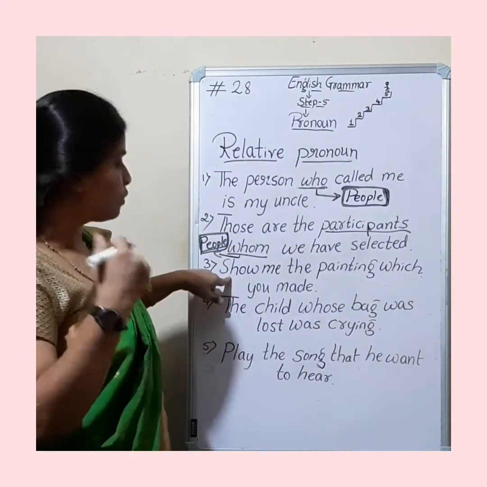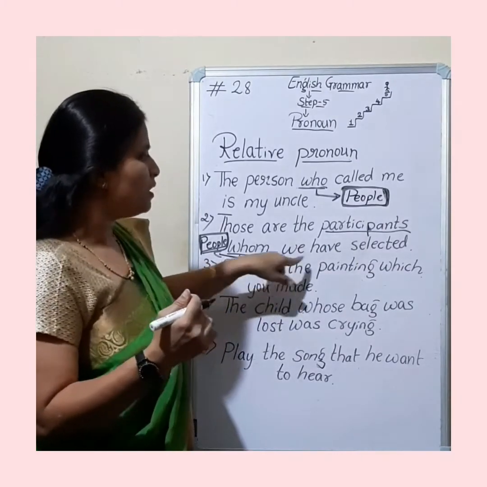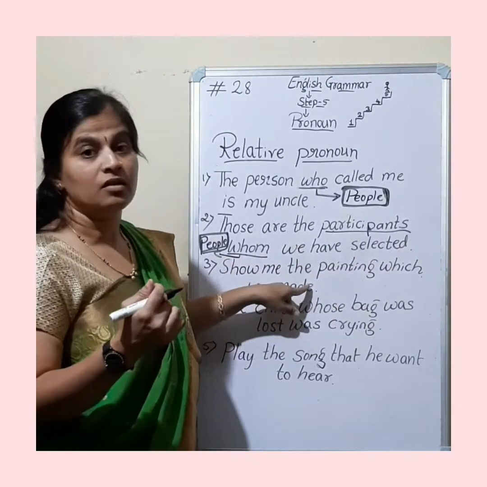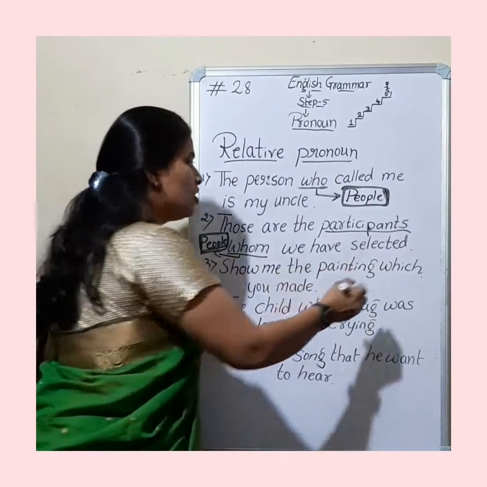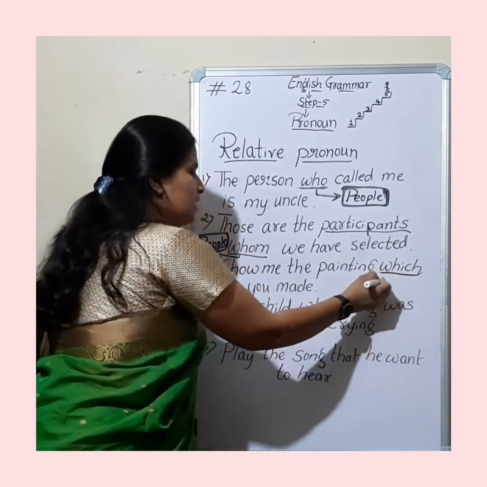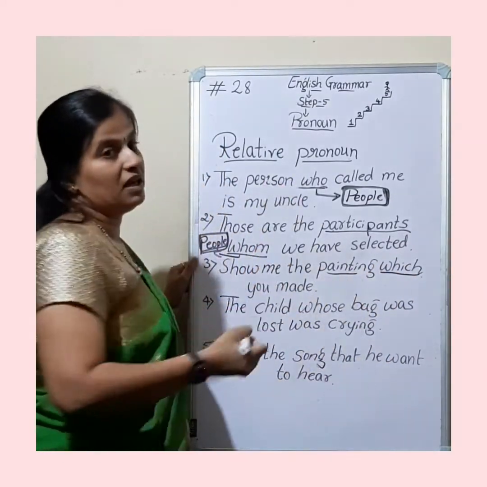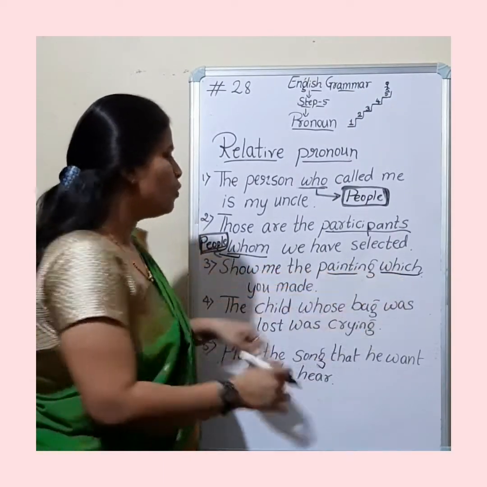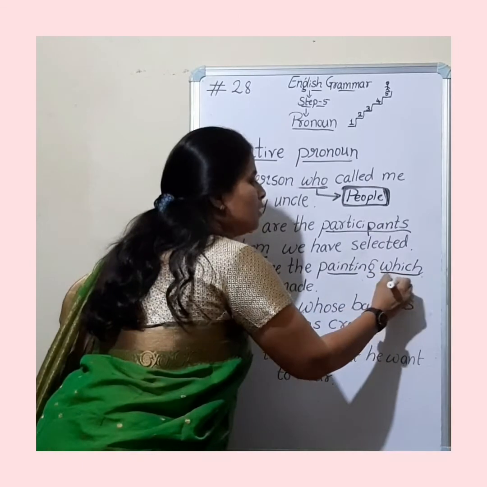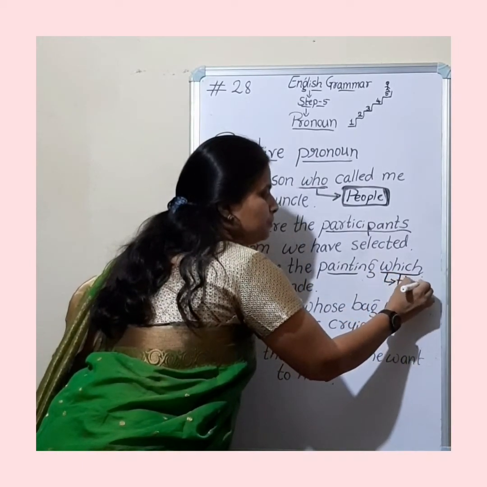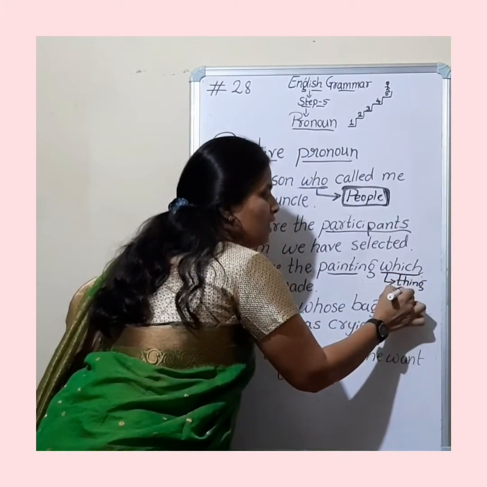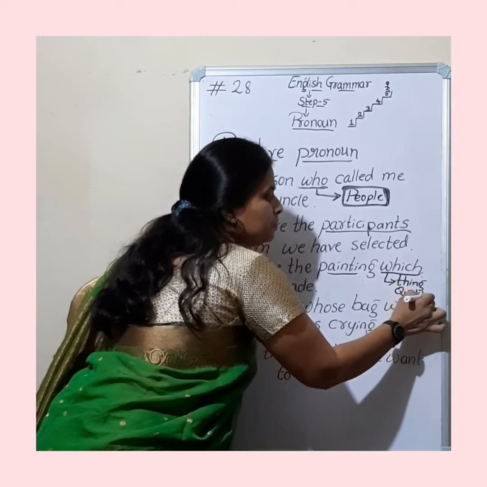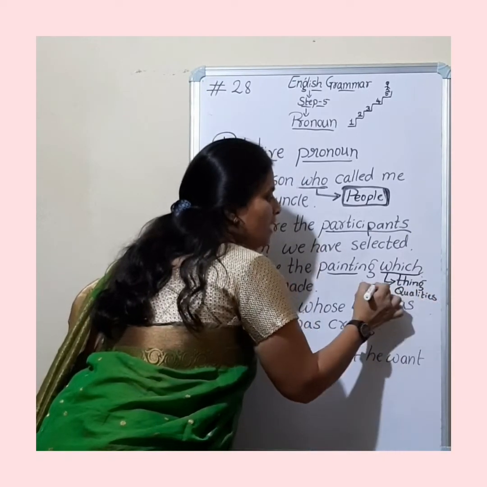Let's go for the third sentence now. Show me the painting which you made. Okay, you can see here which. This is linking with the noun painting, which is already done, which is made, right? So this which is used for things, qualities and ideas.